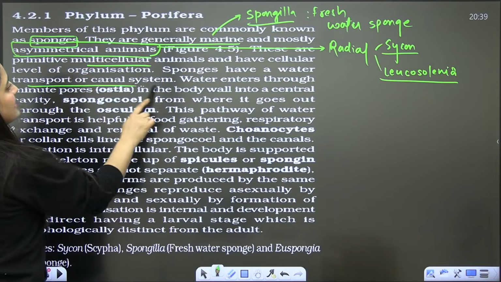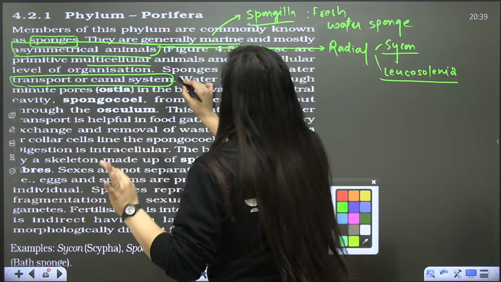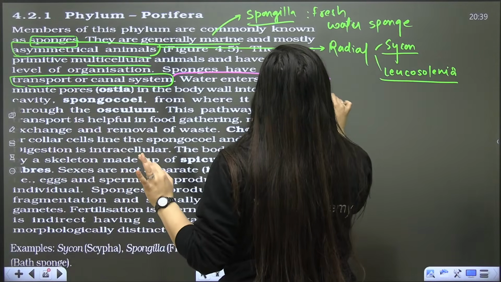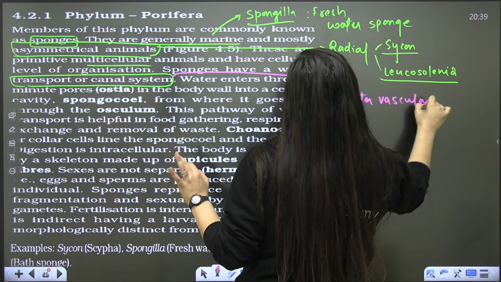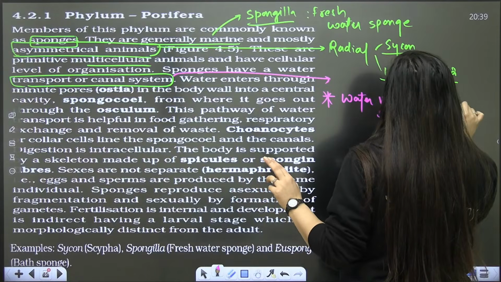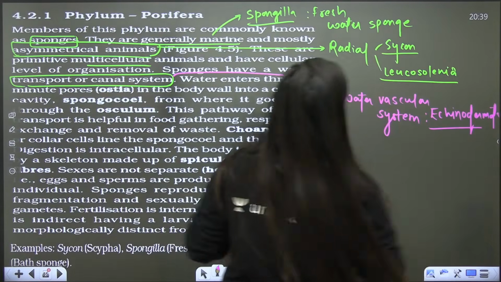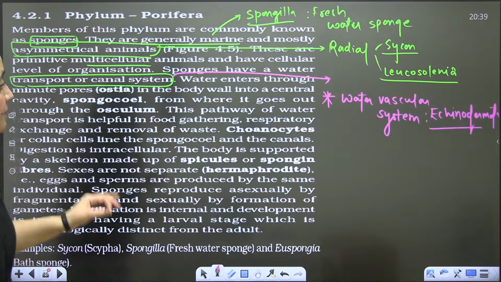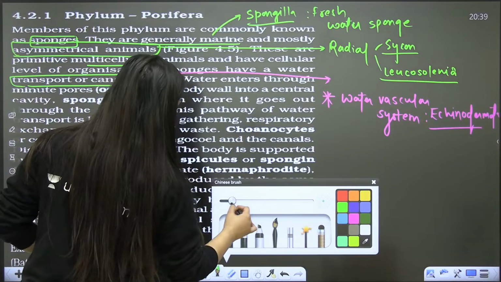They have a water transport or canal system. You can write here: do not confuse it with the water vascular system. The water canal system and the water vascular system are different; the water vascular system is in echinoderms.